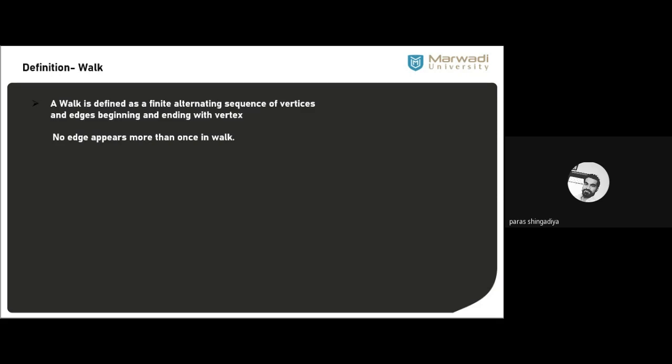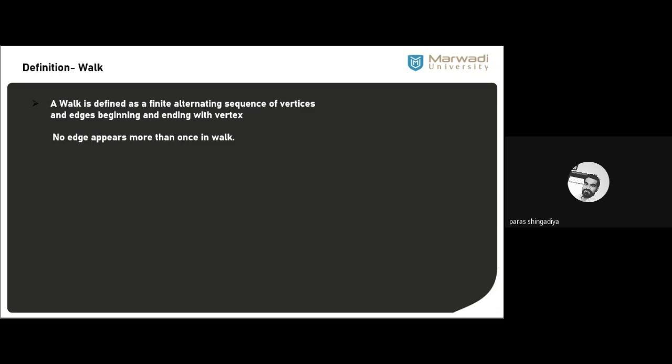Where no edge appears more than once in a walk. What does it mean? Once you have used a road network, you cannot repeat it again to reach another place. So every edge can be used only one time in our walk.